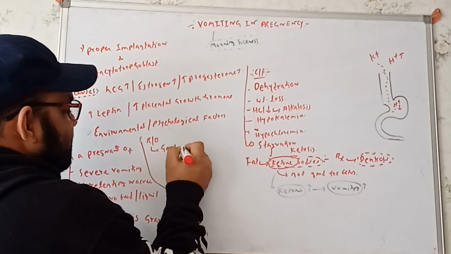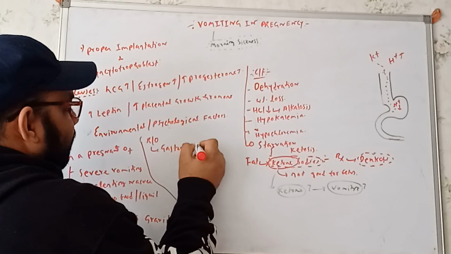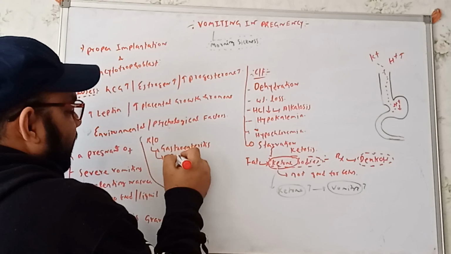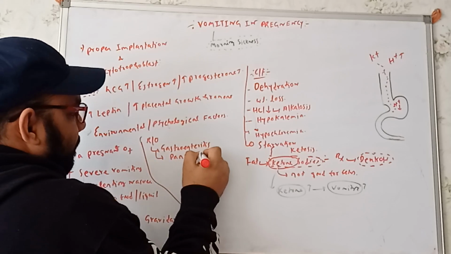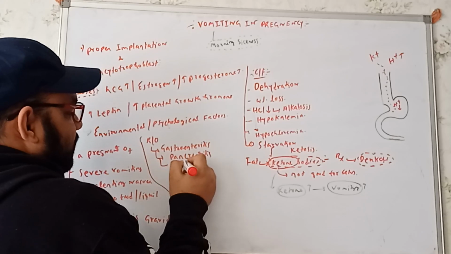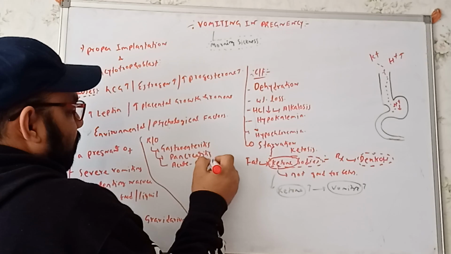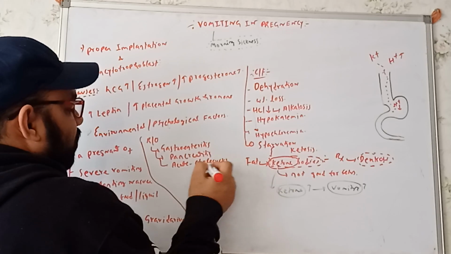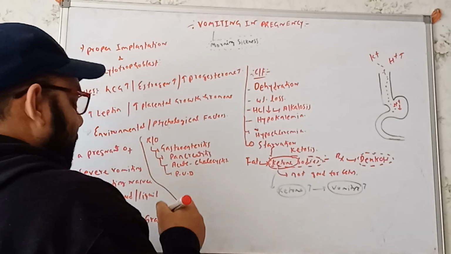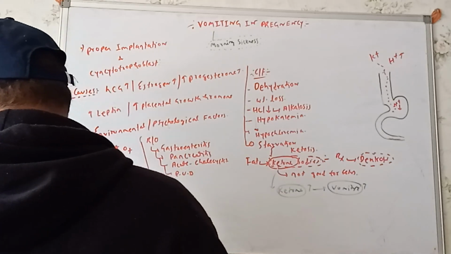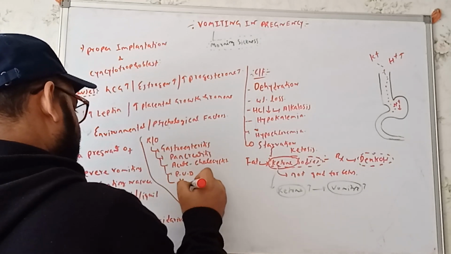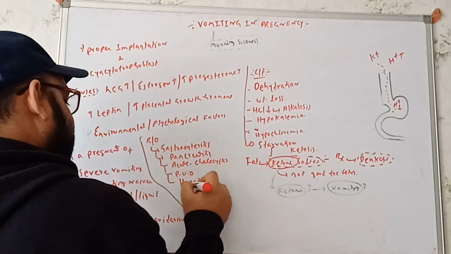We have to rule out gastroenteritis. We have to rule out pancreatitis, for example acute pancreatitis. We have to rule out acute cholecystitis, peptic ulcer disease, and hepatitis, for example.